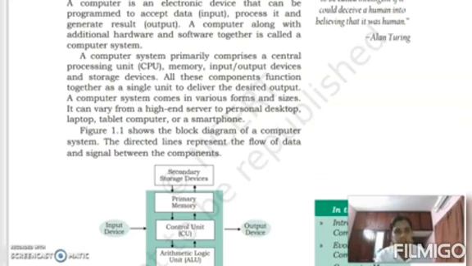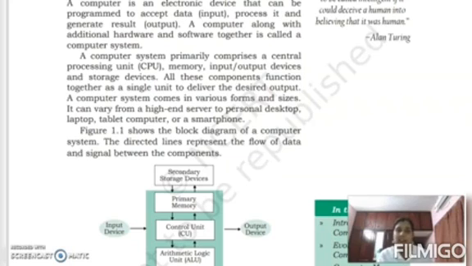Example for software, what are they? Now I am communicating with you with the help of a software. That is application software. By using YouTube or by using an application, I am making this video. So these are the software. We cannot touch the software, but by using this software only we can make programs.